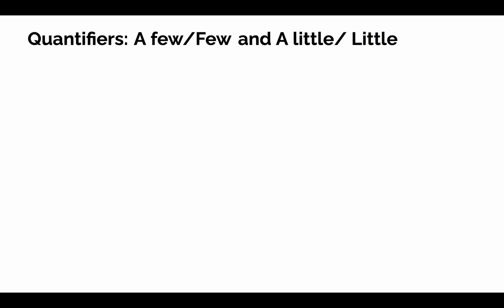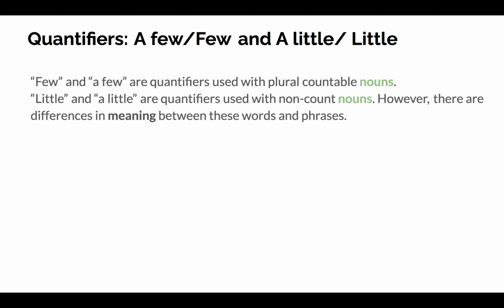The final quantifier we will study is a few or few and a little or little. Few and a few are quantifiers used with plural countable nouns. Little and a little are quantifiers used with non-count nouns. However, there are differences in meaning between these words and phrases.